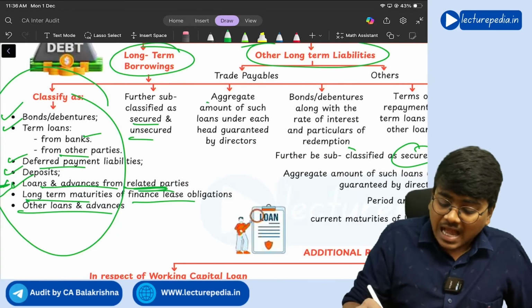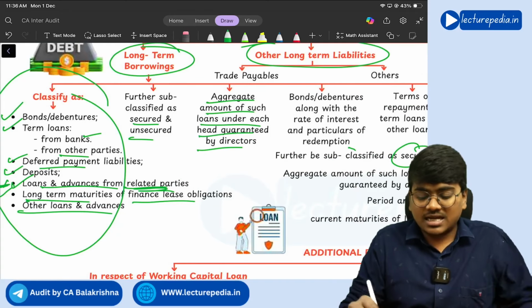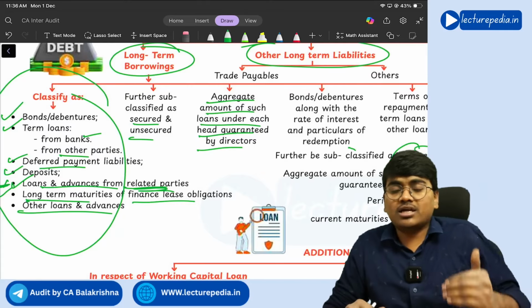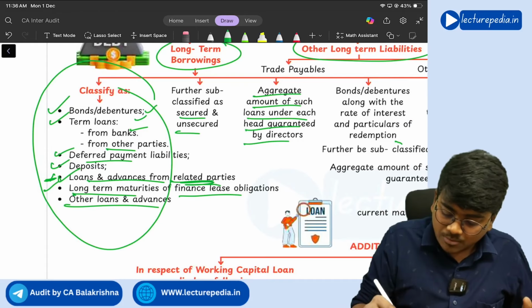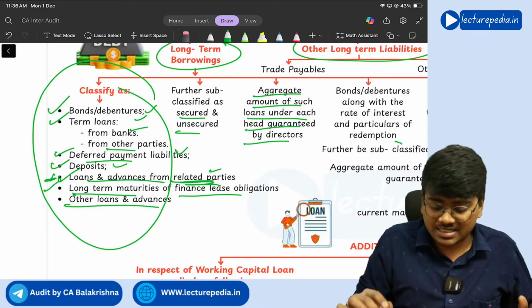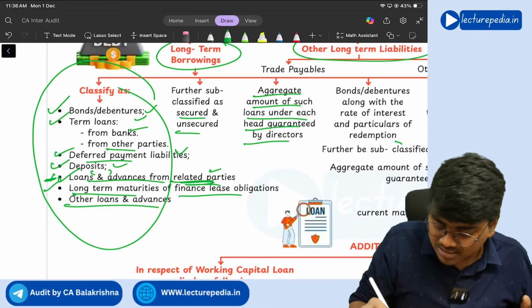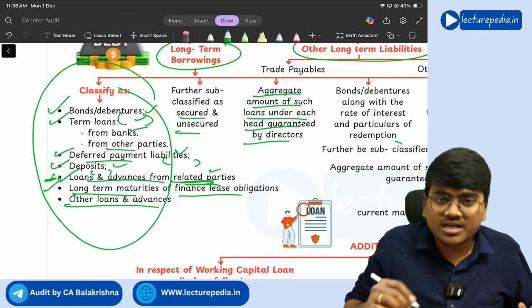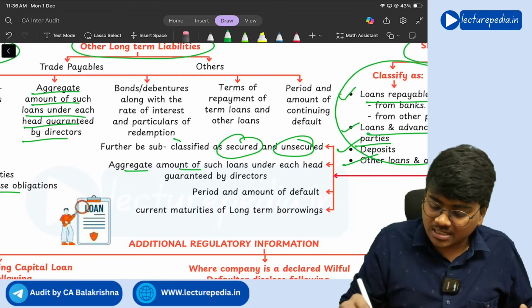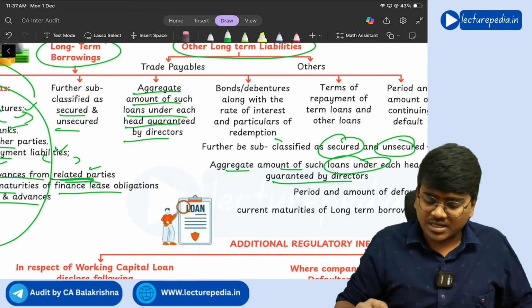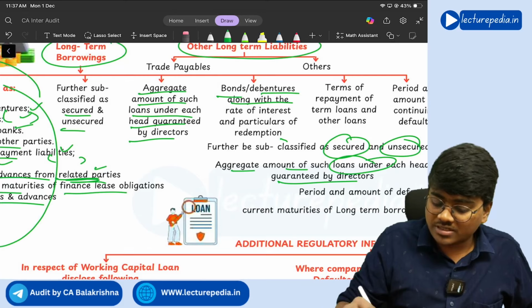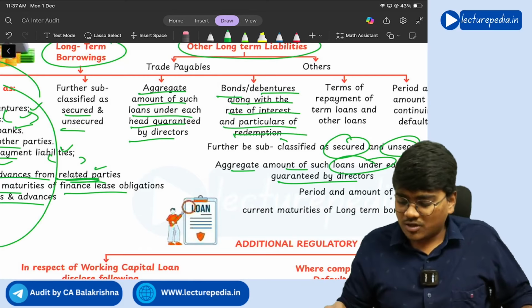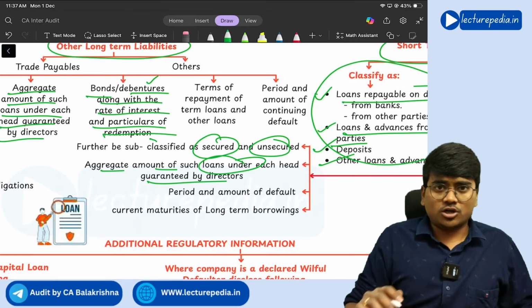Next, aggregate amount of such loans under each head guaranteed by directors. If any of these amounts is guaranteed by directors, you need to disclose separately under this how much amount is guaranteed by directors. Similarly here also, the aggregate amount of such loans guaranteed by directors. Next, bonds, debentures along with the rate of interest and particulars of redemption. This will not be there in short term.